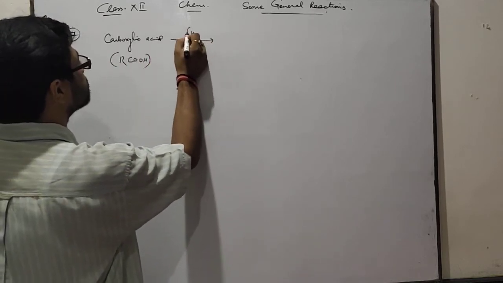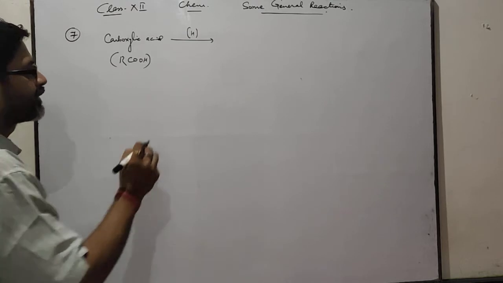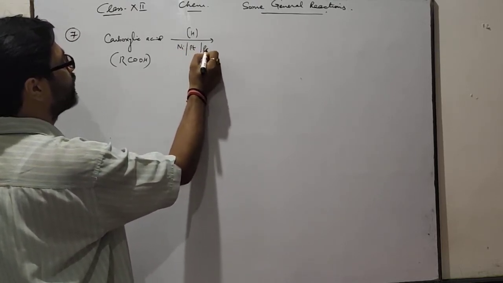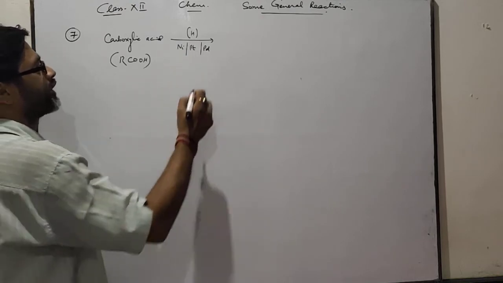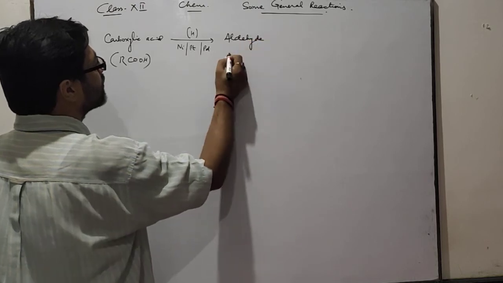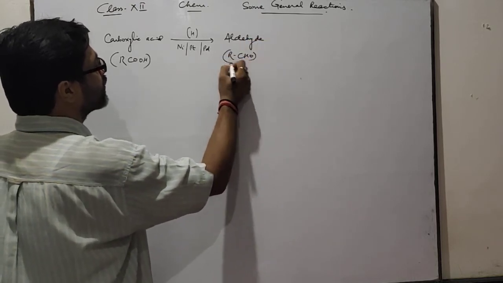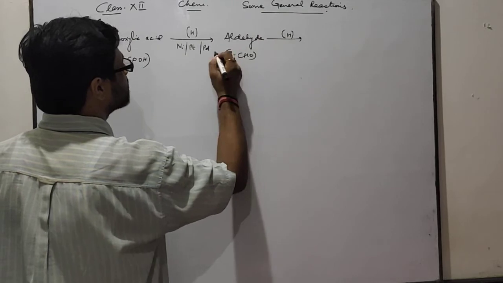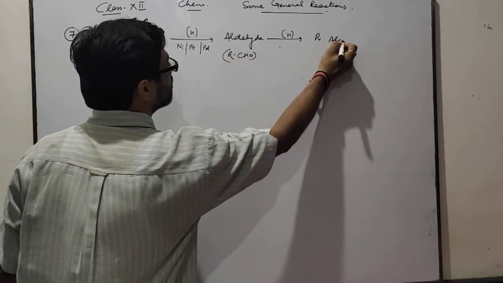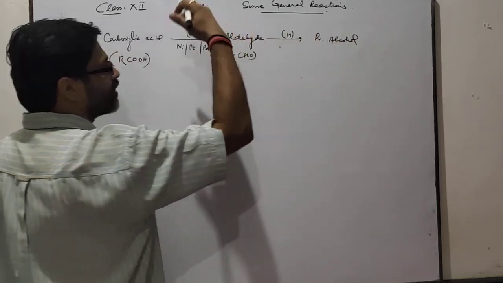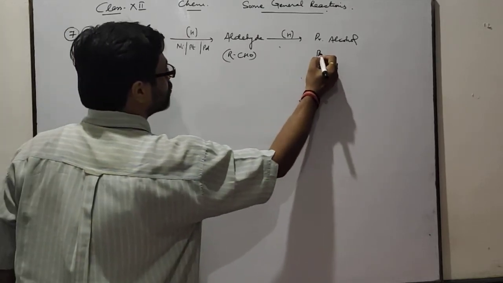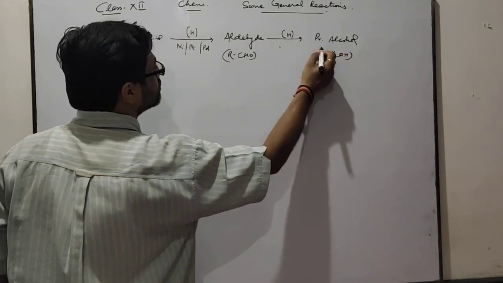When reduced, means addition of hydrogen, in presence of nickel or platinum or palladium, any of the catalyst, it forms aldehyde, RCHO, which again gets reduced in presence of same catalyst to form primary alcohol. This is the reverse of first reaction. RCH2OH, this one.